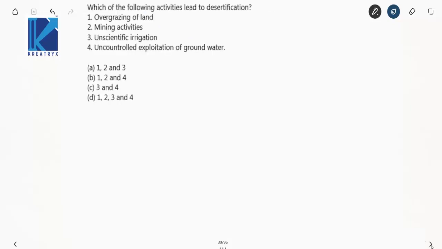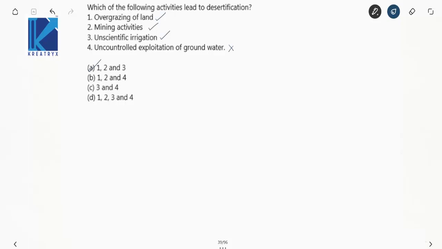Which of the following activities lead to desertification? Overgrazing of land? Yes, perfectly right. Mining activities? Yes, perfectly right. Unscientific irrigation? Yes, perfectly right. Uncontrolled exploitation of groundwater? No, this doesn't lead to desertification. So your answer is 1, 2 and 3.